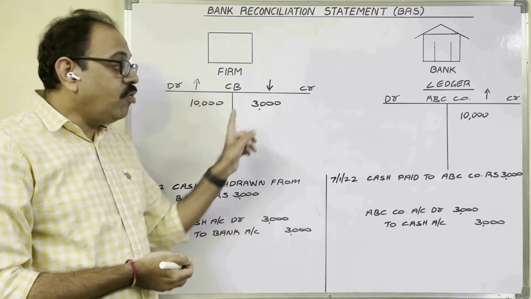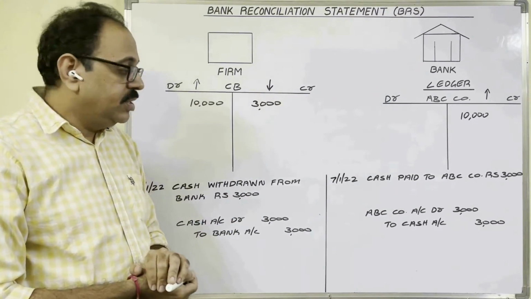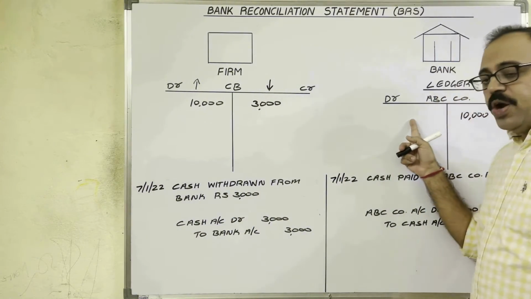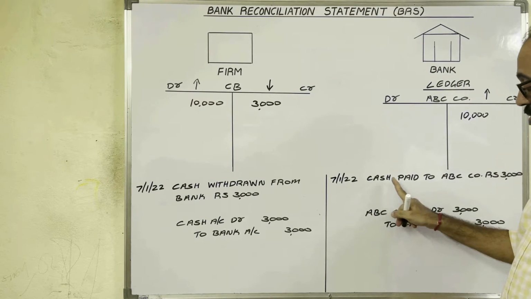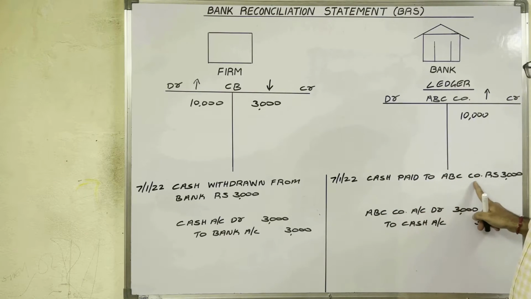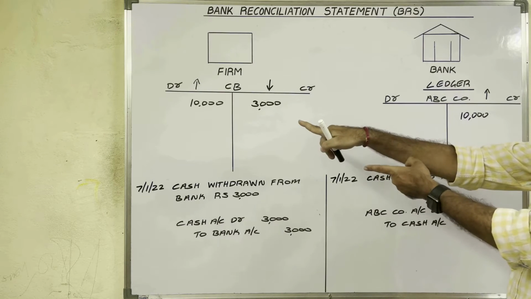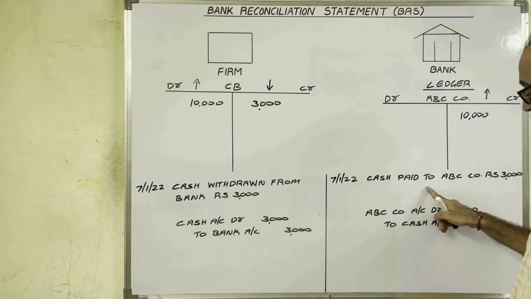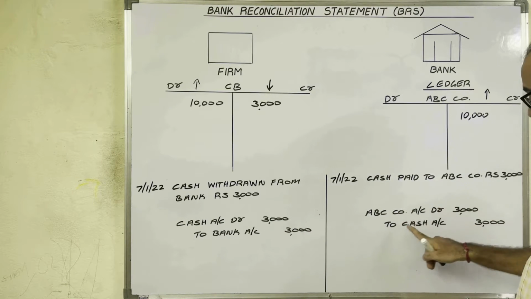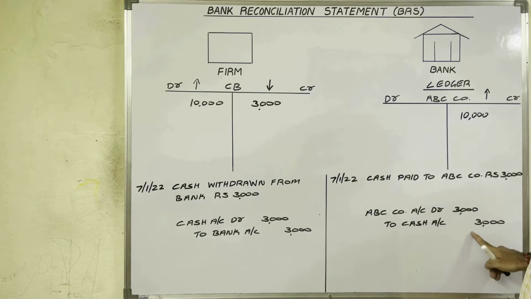The same transaction, how does the bank record in their books? From the banker's point of view, this is a transaction, no? Cash paid to ABC Company. They are taking money, which means we are paying money. The entry is ABC Company account debtor to cash account, 3,000.